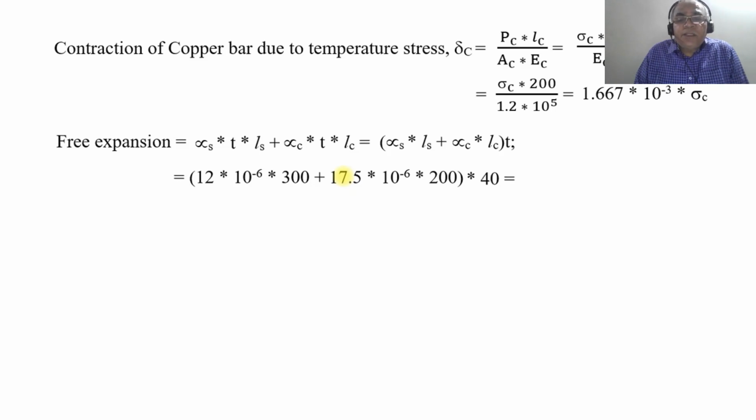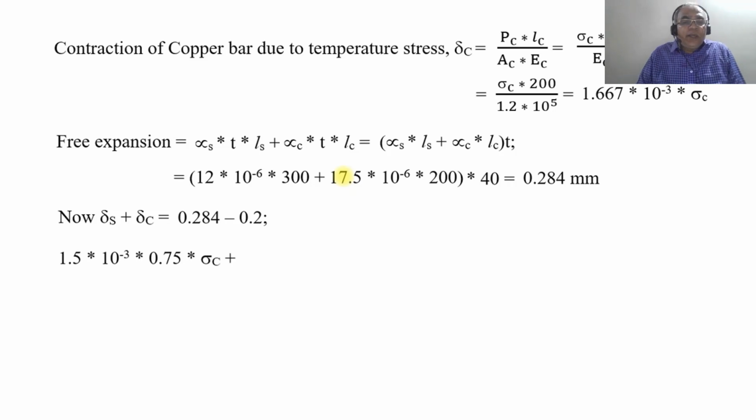Then the temperature rise is 40. So that will be equal to 0.284 mm. So now delta S plus delta C is equal to 0.284 minus 0.2, so it will be 0.084.